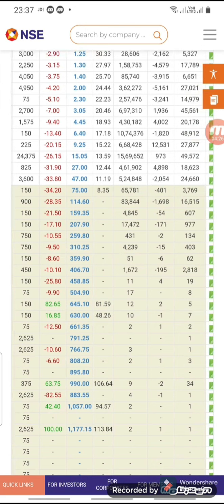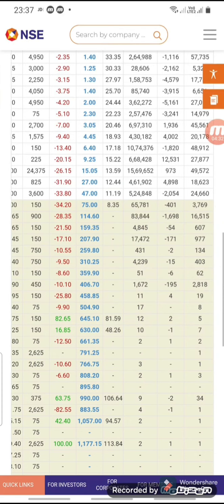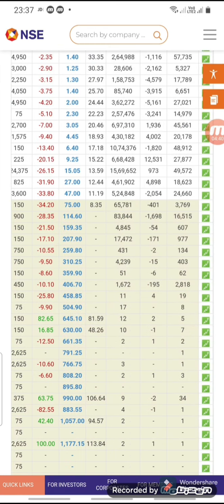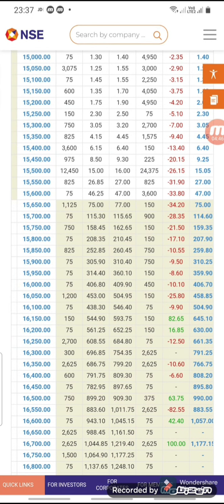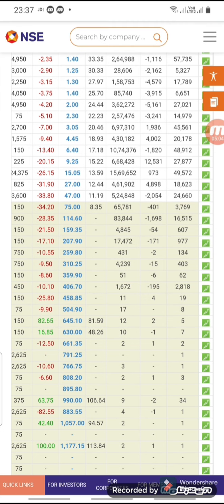Now we focus on the put side. The open interest is huge at the strike price of 15,450. This is a support. Below that the market cannot go, but if the market goes below 15,450, then this open interest should be recovered and it should contribute to selling in the market.